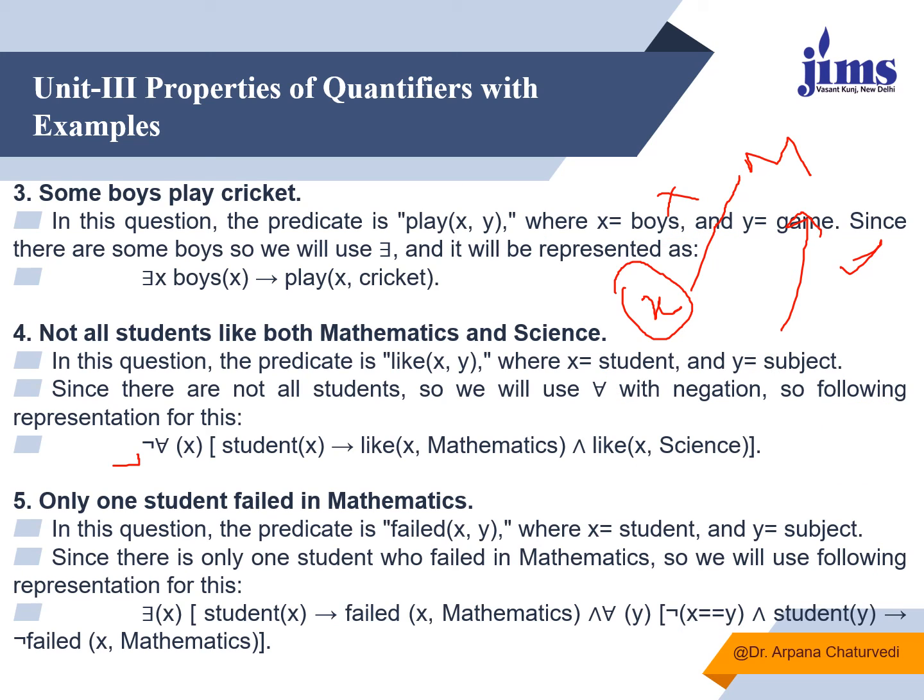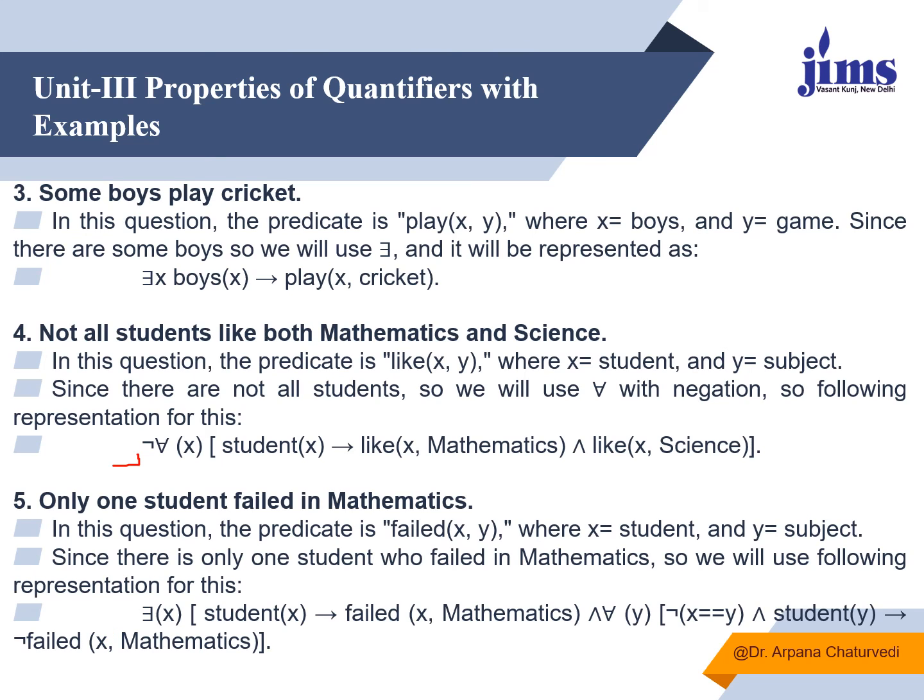Just look at it again. What we are doing is saying there exists X such that X is a student and X failed in mathematics, and for all Y, if X is not equal to Y, then if Y is a student, here it will be Y, here it will be Y, then Y has not failed in mathematics.